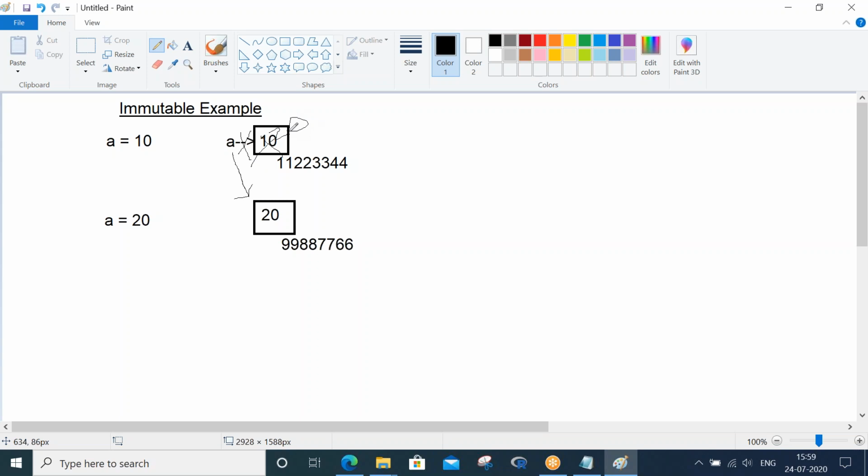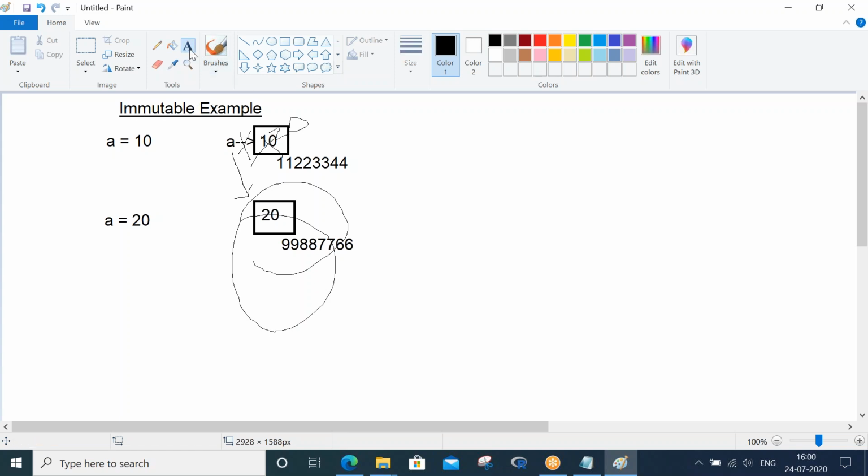Then we wouldn't need to create a second memory location. We could manage with only one memory location. You may get this question. That is the nature of immutability.